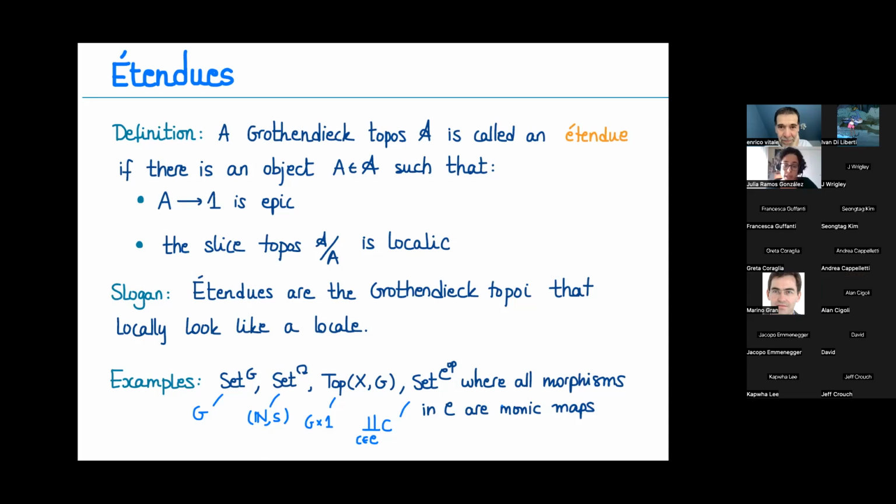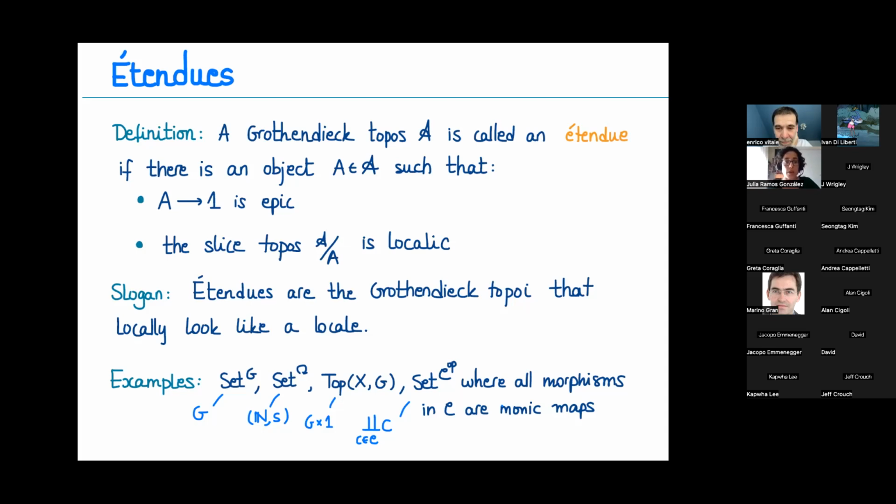And if we take the product of G itself with the terminal object, it gives us an étendue, I mean, the conditions to satisfy the definition. And also we have categories of presheaves over a small category C, in which all morphisms are actually monic. And in there we can take the coproduct inside the presheaves of all the representables, if you want, for all the objects in C, and this will make the definition work.